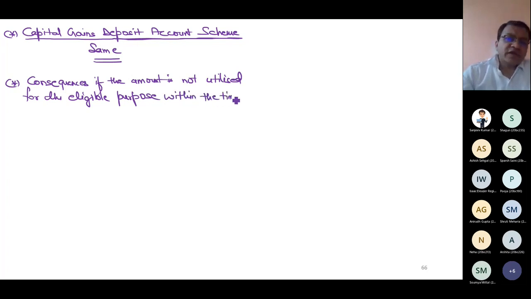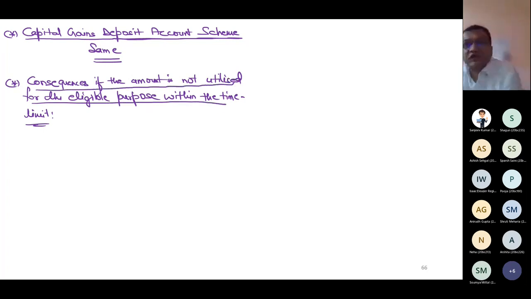Can anyone try to tell what will happen if I don't utilize the amount within the time limit? In section 54, what was happening? If you don't utilize the amount for purchase or construction of the house within the time limit, then after the expiry of 3 years, on the very next day, the unutilized amount will be taxable as long-term capital gain.